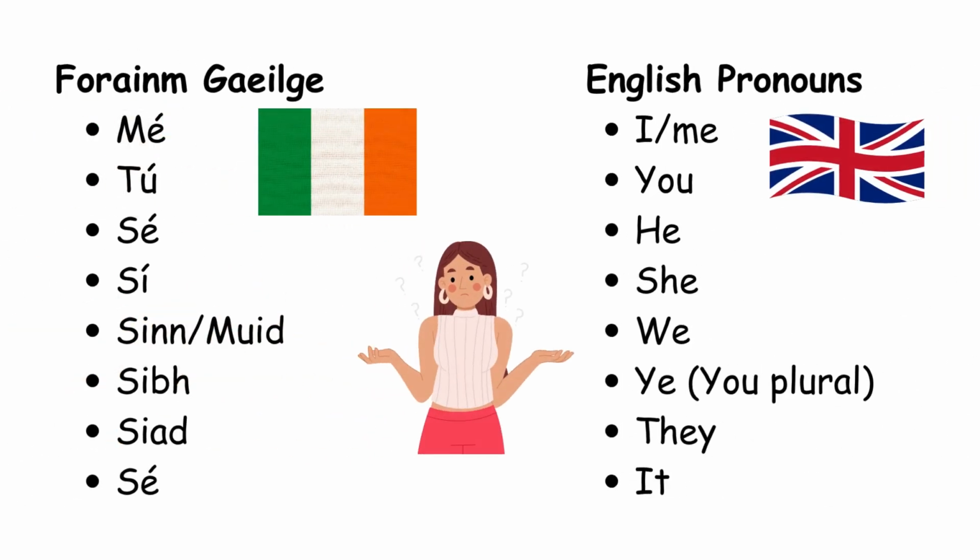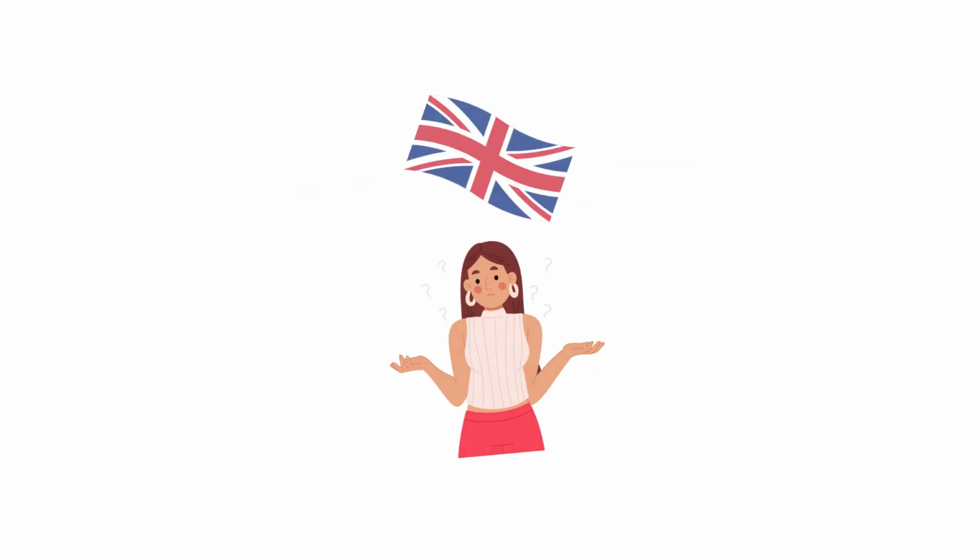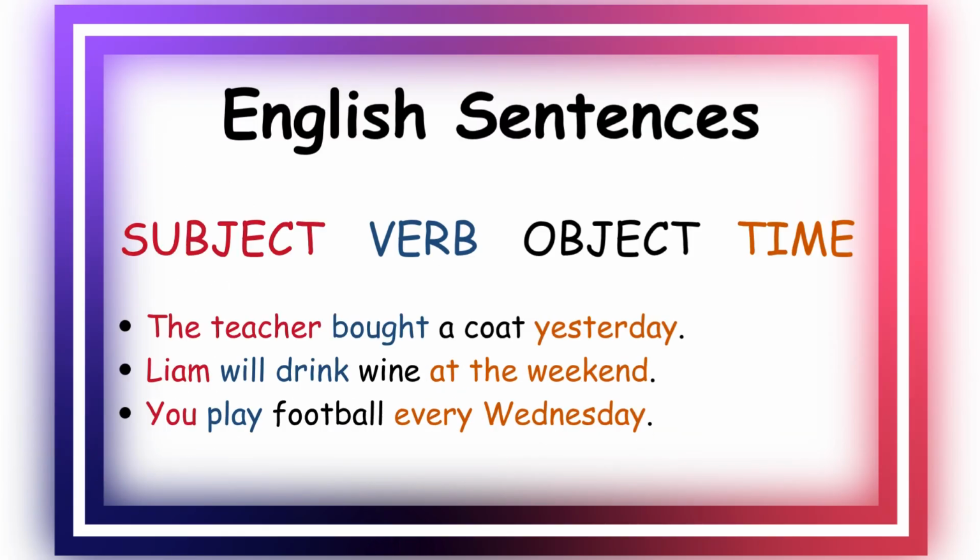So if we just want to look here, here's just a quick recap of the pronouns. So, English sentences are subject, verb, object, time. For example, the teacher bought a coat yesterday. Liam will drink wine at the weekend. You play football every Wednesday.